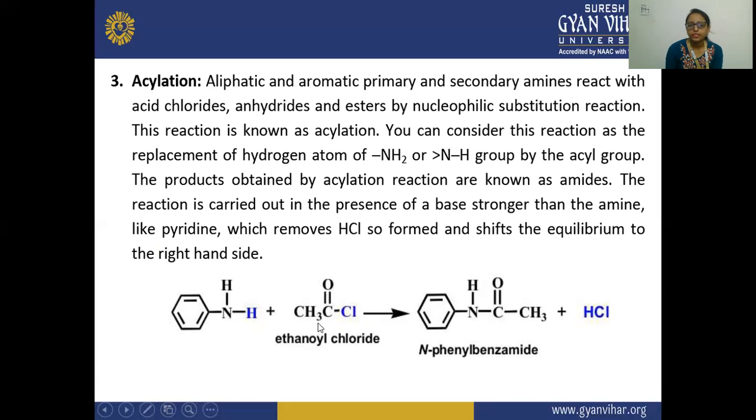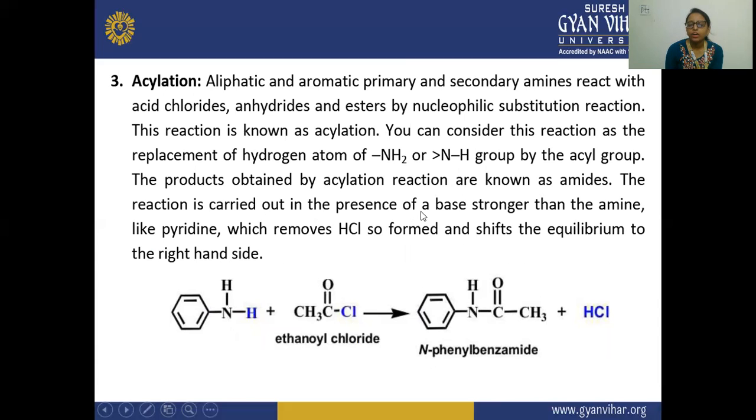And you can consider the reaction as a replacement of hydrogen. Yes, here the NH hydrogen is replaced, this hydrogen atom is replaced from this NH2 or NH group by the acyl group, and the product which is obtained by the acylation reaction is known as your amides.